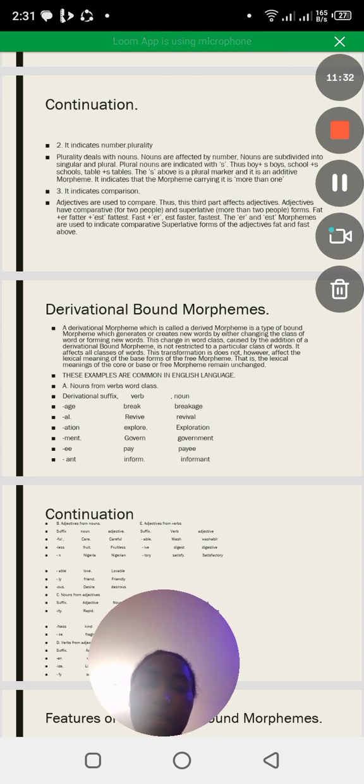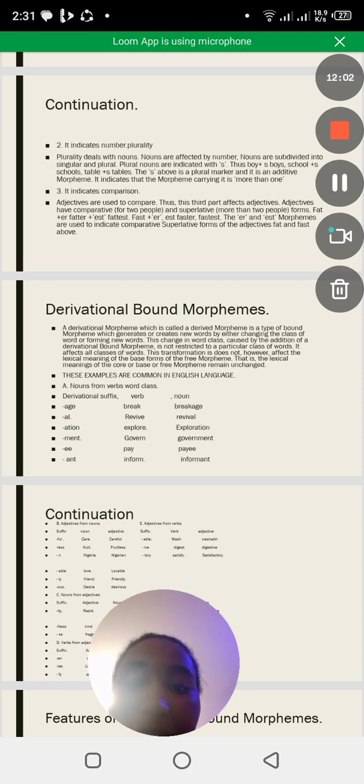Then let us now go to the derivational bound morpheme. This, we said, falls under the bound morpheme. So a derivational morpheme, which is called a derived morpheme, is a type of bound morpheme which generates or creates new words by either changing the class of the word or forming new words. This change in word class caused by the addition of a derivational bound morpheme is not restricted to a particular class of word. It affects all classes of words.